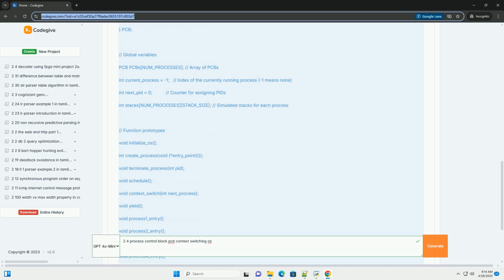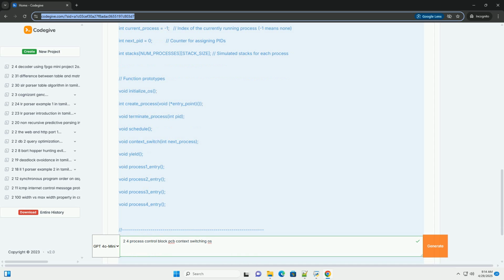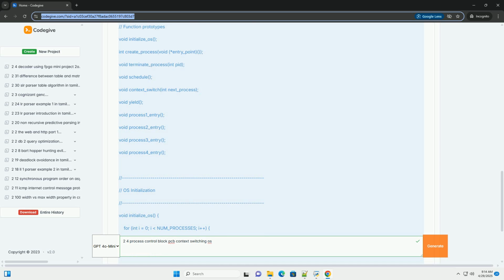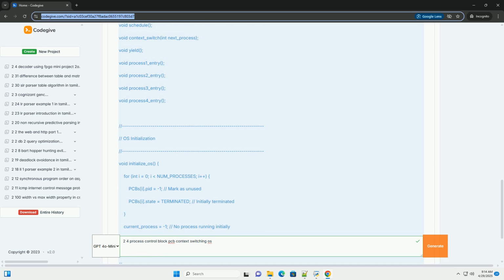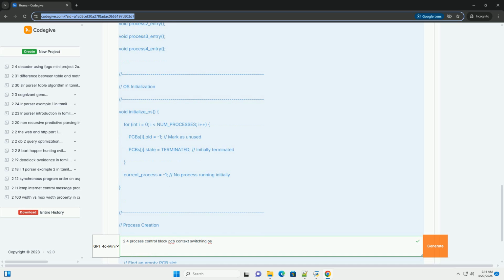The PCB is a data structure used by the operating system to store all the information needed to manage a process. It's the identity card and memory of a process from the OS's perspective. Without a PCB, the OS would have no way to track and manage individual processes. Key information stored in a PCB.